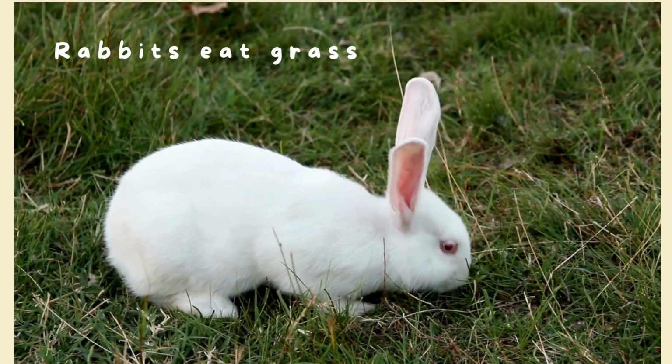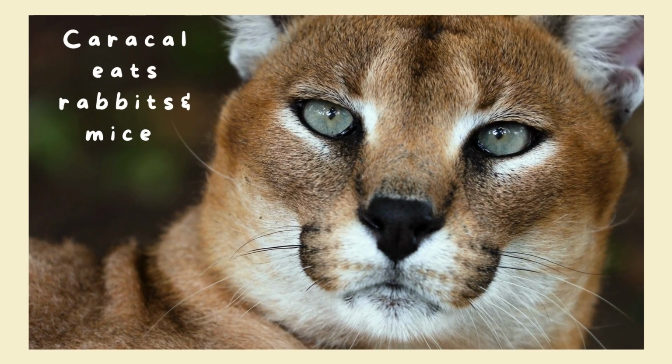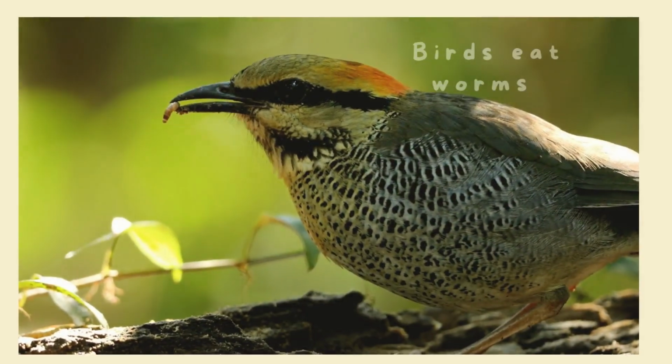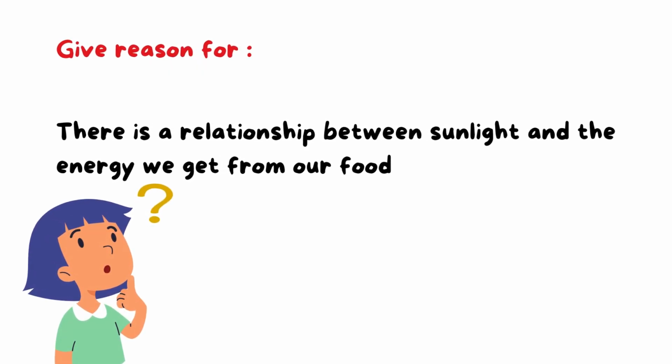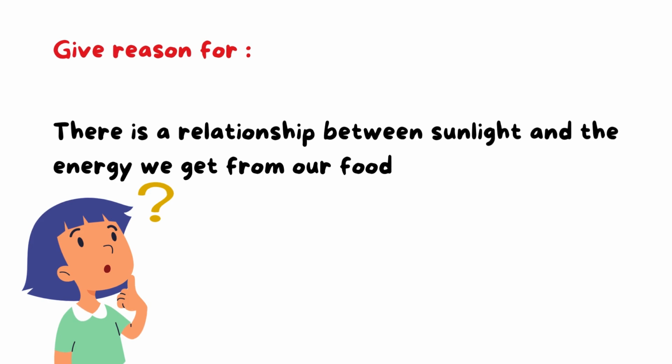As we see here, rabbits eat grass, and the caracal eats rabbits and mice, so it eats animals. And birds eat worms. So here we have a question. Give a reason for: there is a relationship between sunlight and the energy we get from our food. So think about this question. What do you think? Why is there a relationship between sunlight and the energy we get from food?